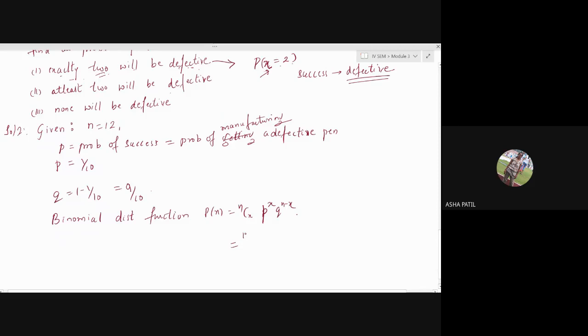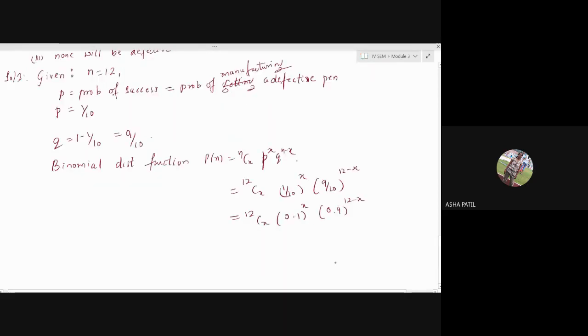N, it is 12, Cx, p, it is 1 by 10 raised to x, q, it is 9 by 10 raised to n minus x, n is 12. Anyhow, you are keeping your answers in decimals, means you can write it in terms of decimals also here. You can write 0.1 raised to x if you feel comfortable to operate your calculator. 1 by 10, 0.1, and 9 by 10, it is 0.9.